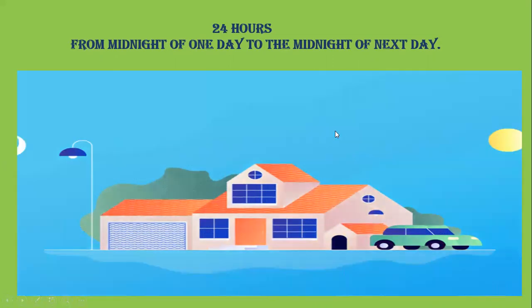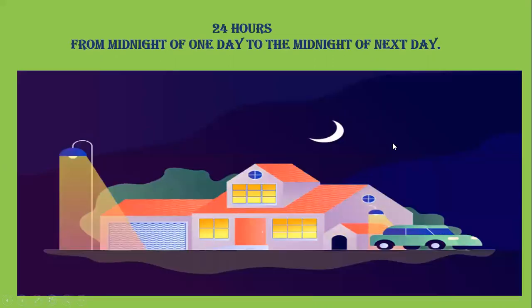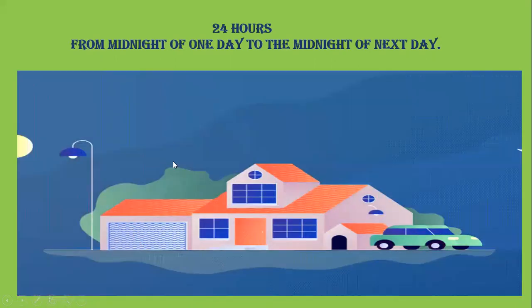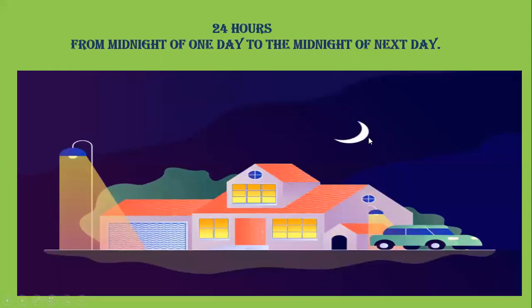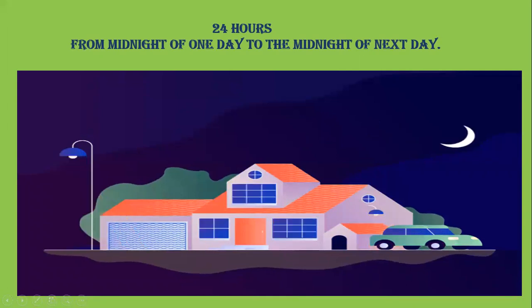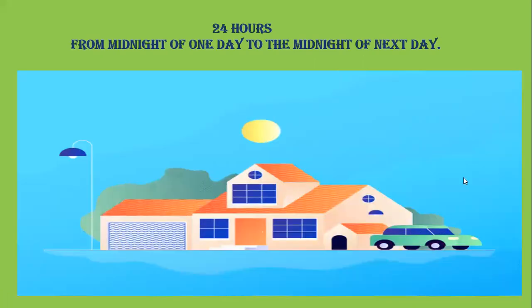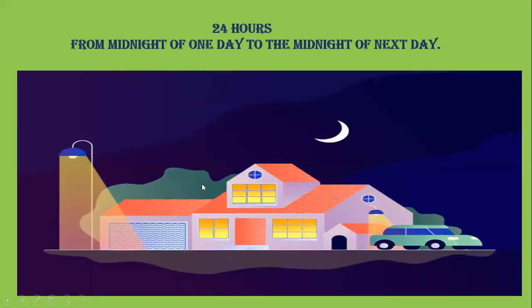Suppose this is the midnight, then the moon goes down, the sun rises and sets, and then the moon comes again. It is the next day, and here one day completes 24 hours. Night after day, and then another night.